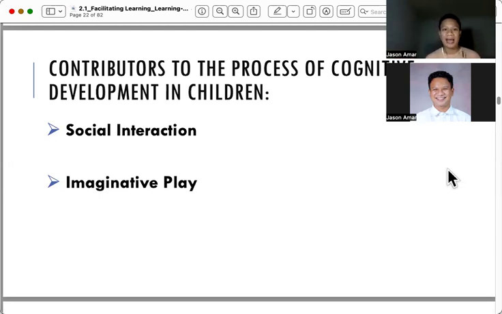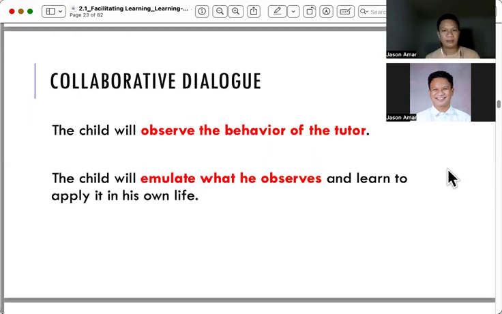The children on their own actually create their own way of interacting with themselves, in a way that they learn based on the model that they actually have in their environment. So they have this collaborative dialogue. That's why the child will observe the behavior of the tutor.